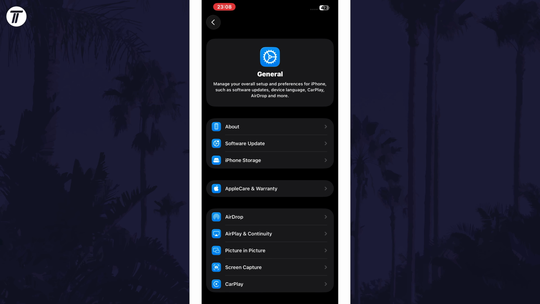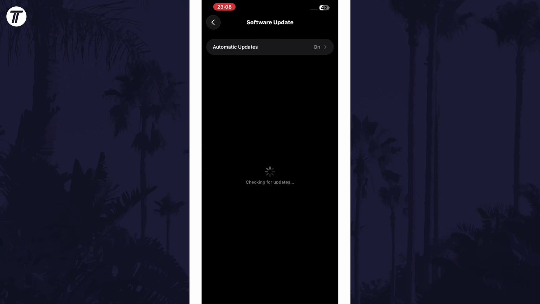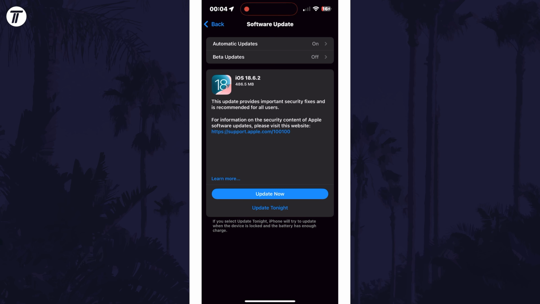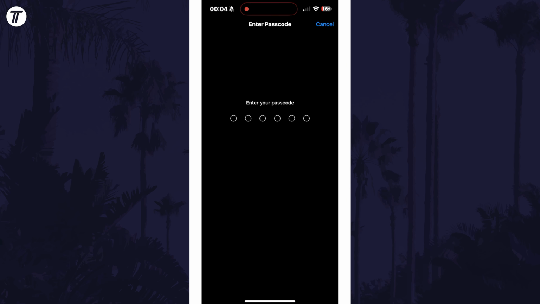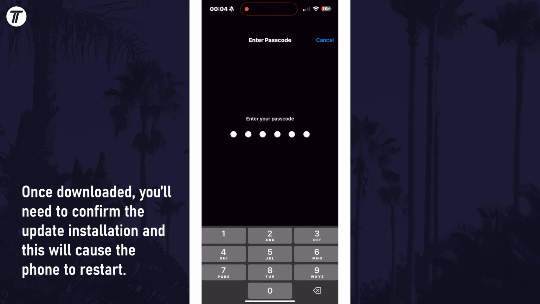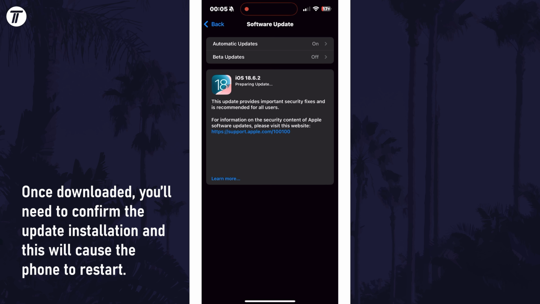Within here, choose Software Update, which should be near the top. It should now check for any updates available for your device, and they will show up on this page for you to download and install. Tap on the button for an update here to begin the installation and allow it to complete. Your phone will need to restart to complete the update.